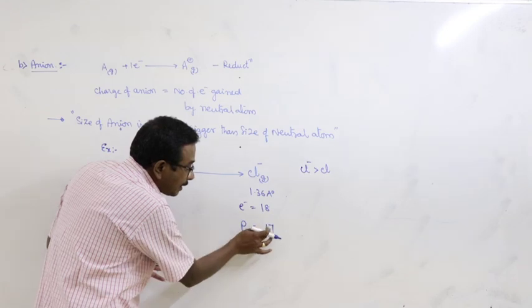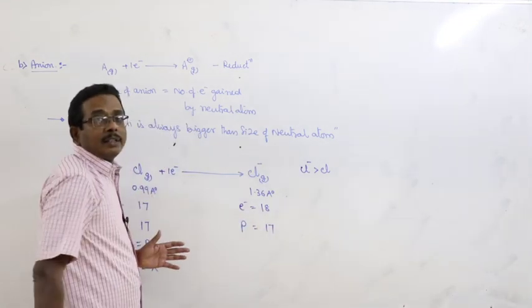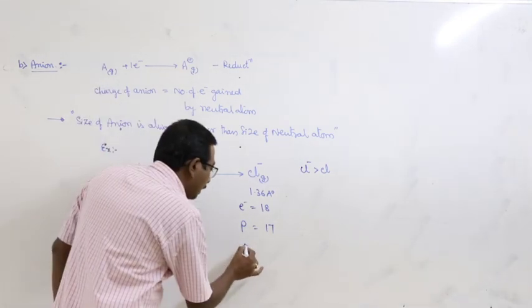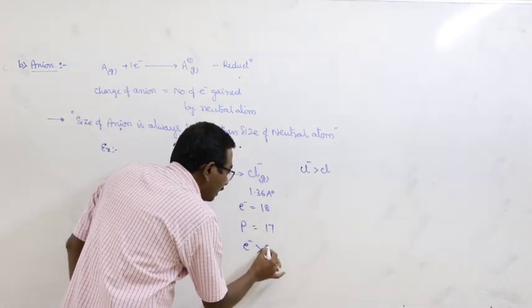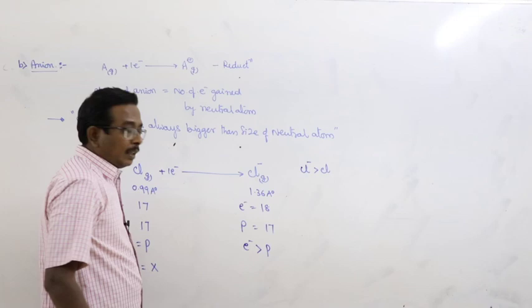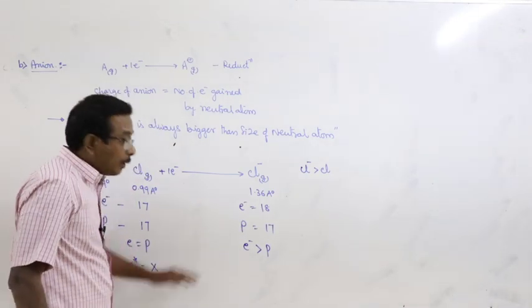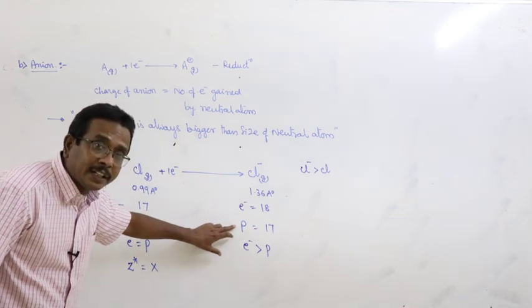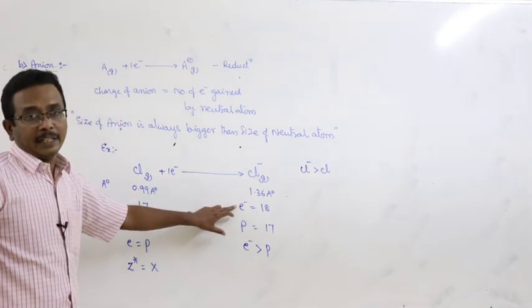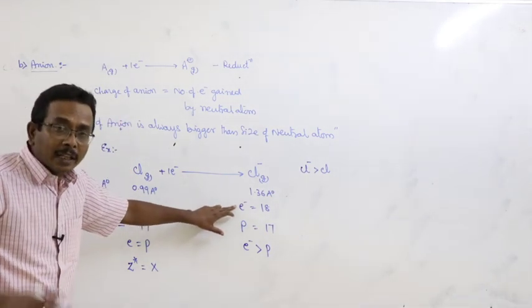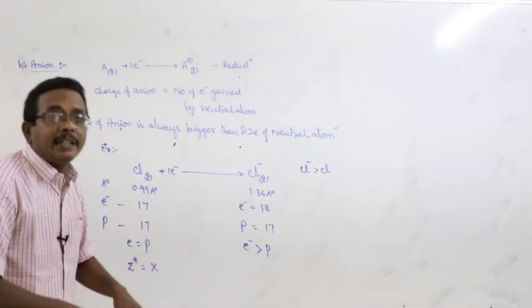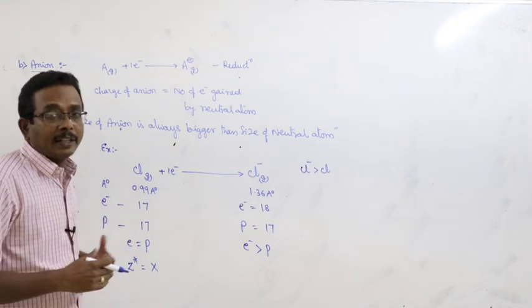The nuclear charge is less than the charge outside the nucleus, meaning the charge of the electrons. Here, the number of electrons is greater than that of protons. As a result, the nuclear attraction per each electron decreases. Here, number of protons 17, number of electrons 18. Means the nuclear attraction on each electron is decreased, is affected.